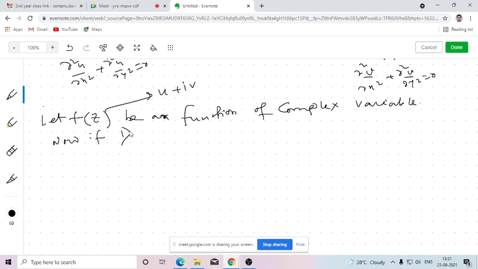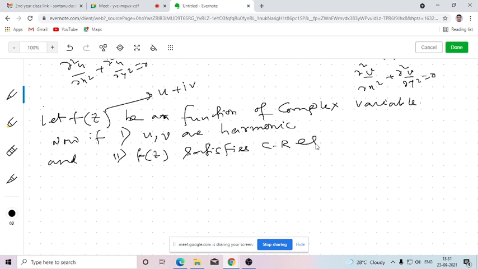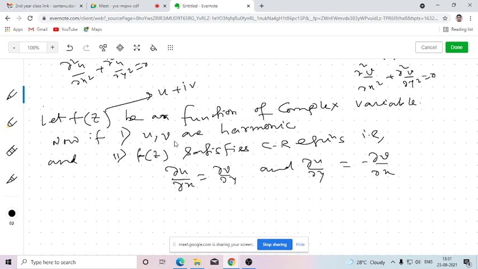Now if u and v are harmonic and f(z) satisfies the CR equations, that means del u del x equals del v del y and del u del y equals minus del v del x, then f(z) is analytic.